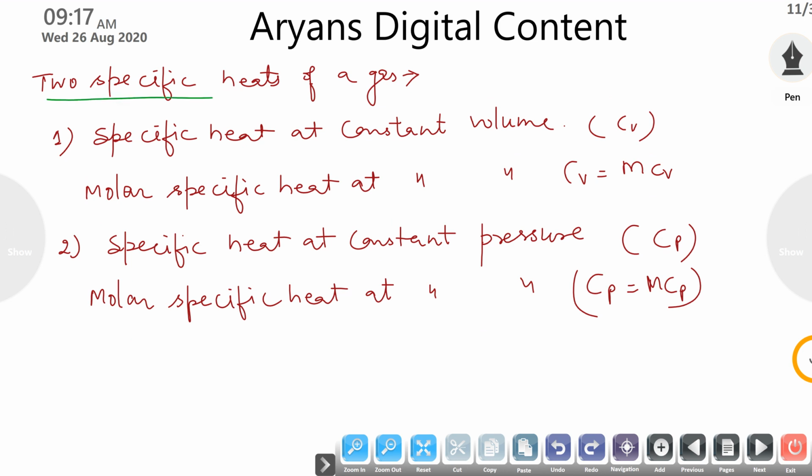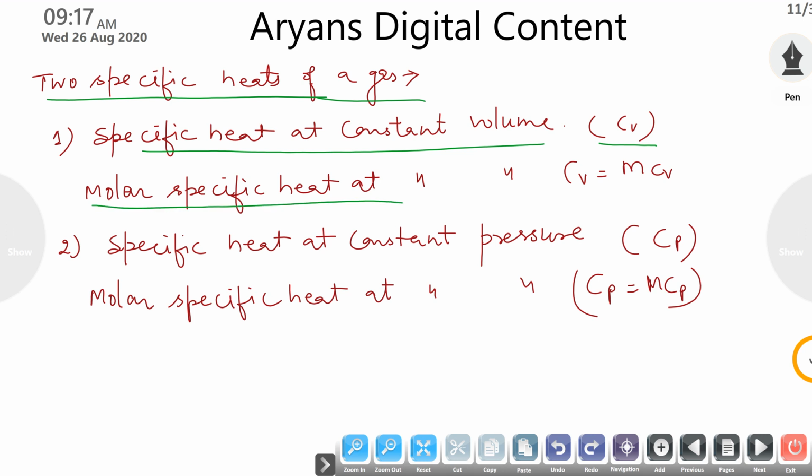Now, two specific heats of a gas. As we have studied the specific heat in the previous chapter, that is the amount of heat for any material required to raise its temperature by a unit degree centigrade. But now specific heat is to be considered whether it is under constant volume or under constant pressure. So if it is at constant volume, then it is represented by Cv.